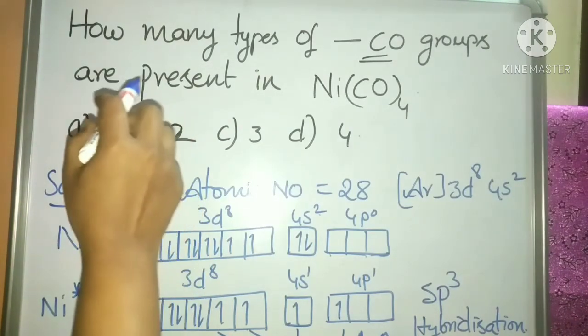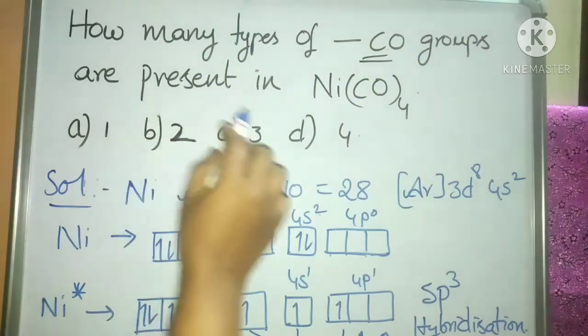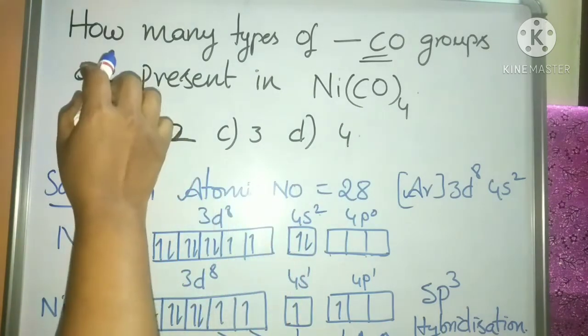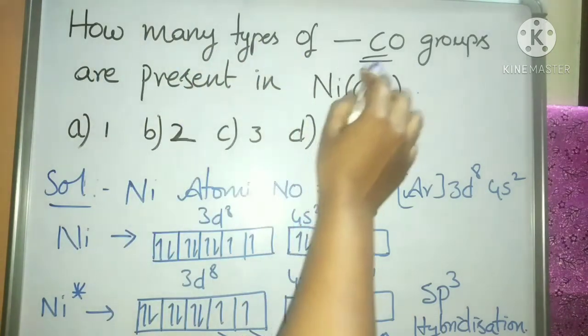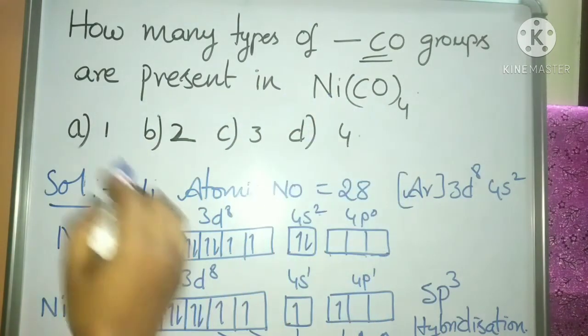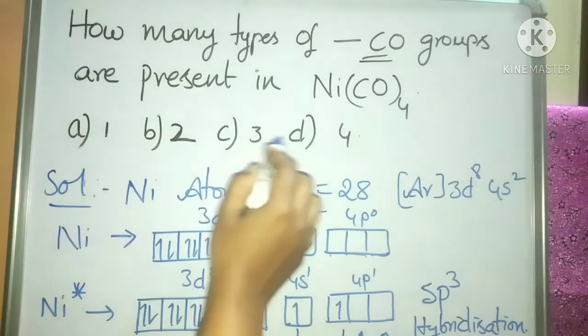So the next question is: how many types of carbonyl groups are present in nickel tetracarbonyl? The options were given as follows: A is 1, B is 2, C is 3 and D is 4.